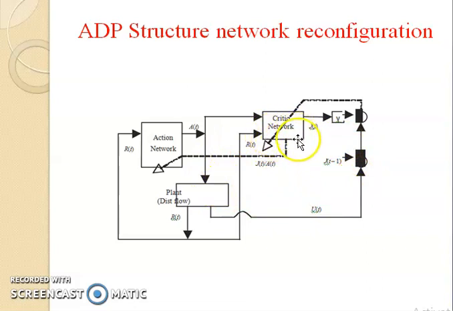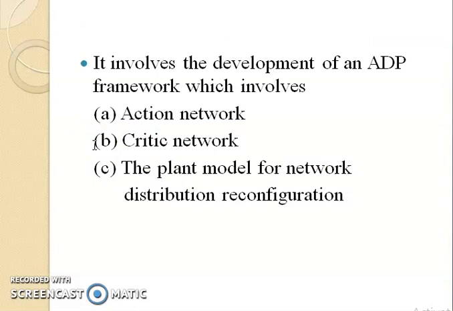Again the feedback path is given to the action network. Action network means we are going to open some switches and close other switches. Which is the best method for reducing the losses? All those things we are going to do in this particular structure. That part we are going to study in the next slides.